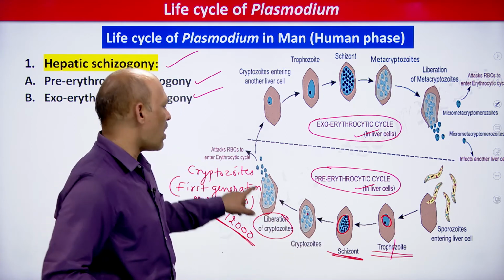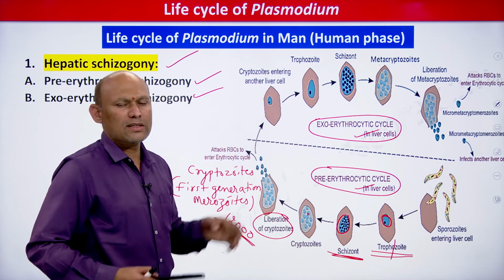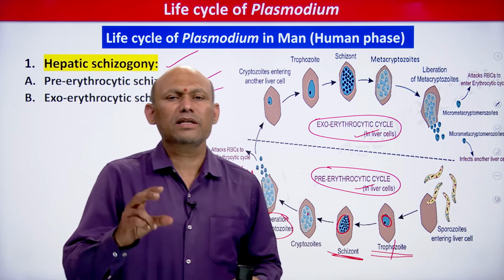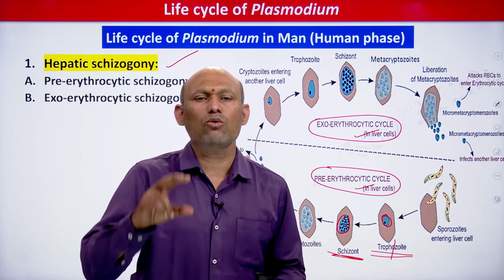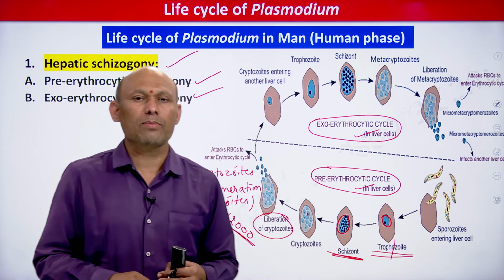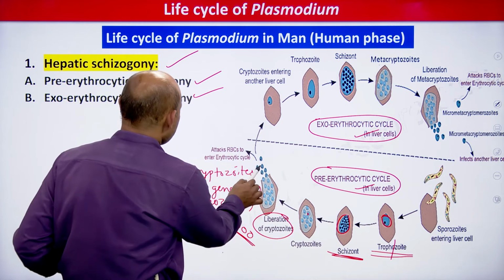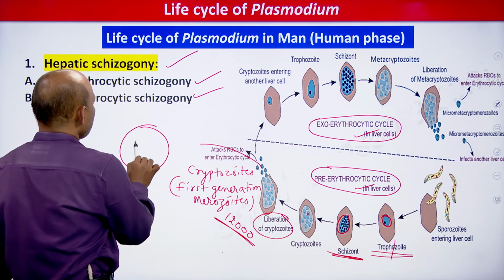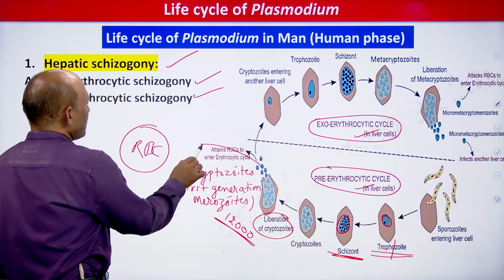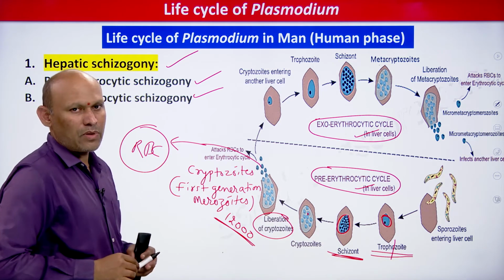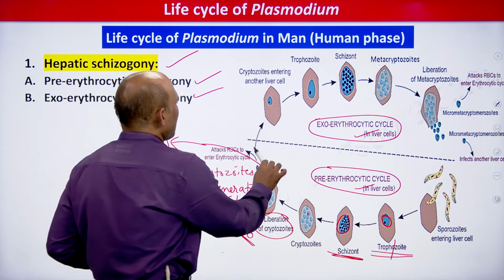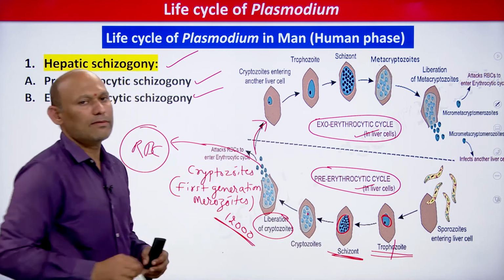So what do they do again? See, these cryptozoites, students, it's very simple. These cryptozoites have two options. They may attack RBC. See, here I am showing, this is RBC, student, right? So these cryptozoites may attack RBC, or cryptozoites may attack what? Fresh liver cell. You can see fresh liver cell.